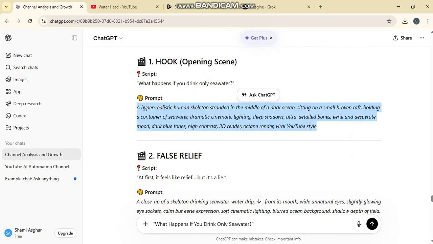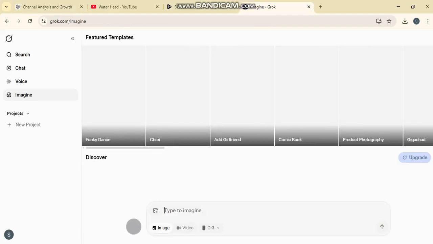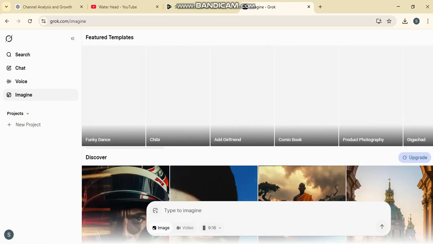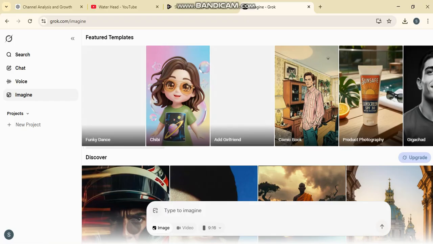Once you've copied it, you'll head over to Grok. In Grok, you're going to click on Imagine, click right there, and after you do that, you'll want to set the aspect ratio to 9:16, which is perfect for shorts. Next, go ahead and select the image option from the menu. Once you've done that, all you need to do is simply paste your prompt right here in the box and then just hit the Generate button.